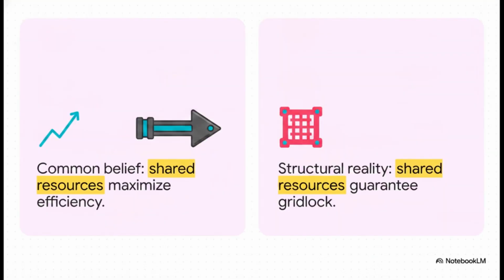There's this super common belief we all hold when designing systems. We assume that sharing resources maximizes efficiency. We pool our resources, we consolidate distribution centers, we merge our digital pathways. It just feels like the right thing to do, doesn't it? But we have to contradict that assumption right out of the gate. Maximizing shared utilization actually, mathematically, guarantees systemic gridlock and eventual failure.